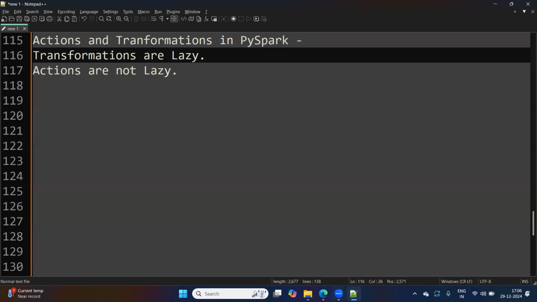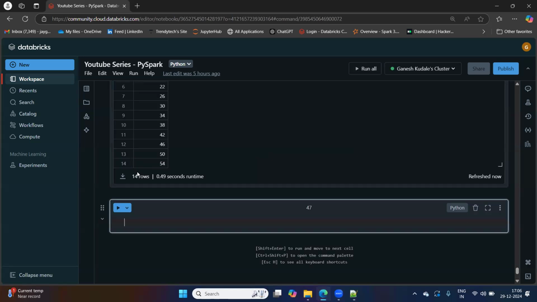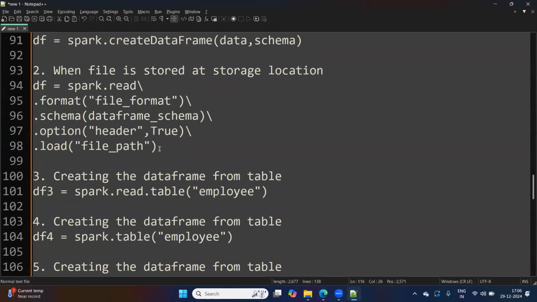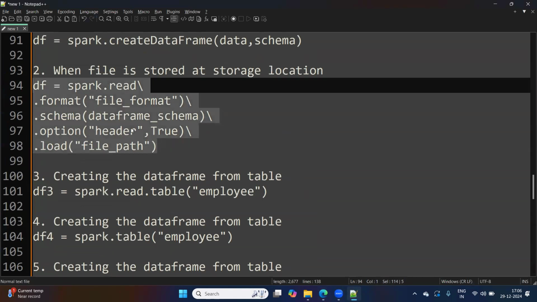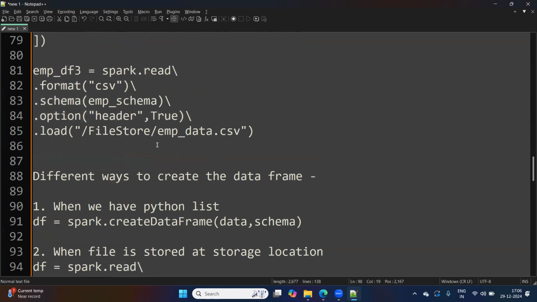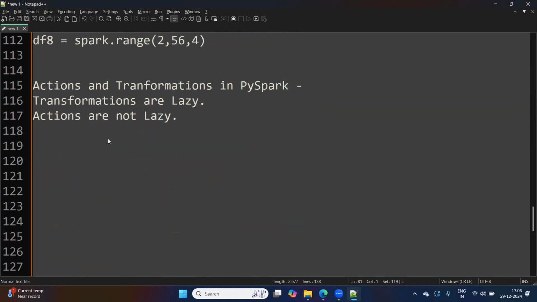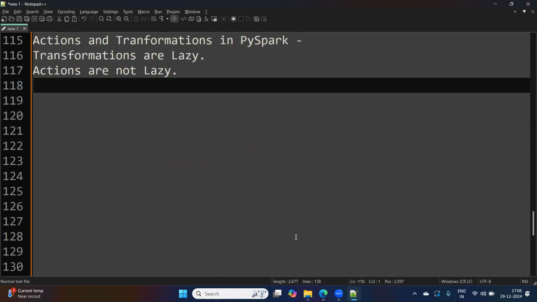For example, let me create one data frame. So this is the standard data frame reader API.